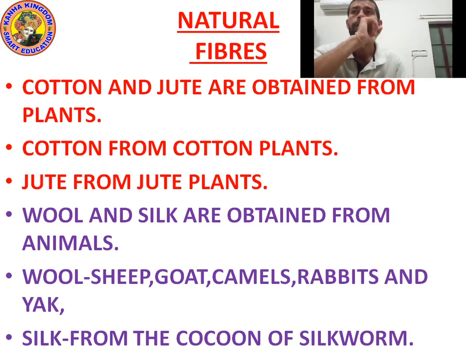Okay, kids. So I have written a few points, as you can see on the screen. Let's revise all the points one by one. Point number 1: cotton and jute are obtained from plants.